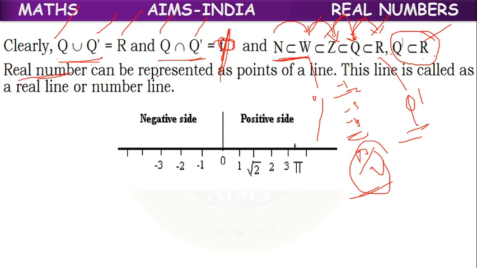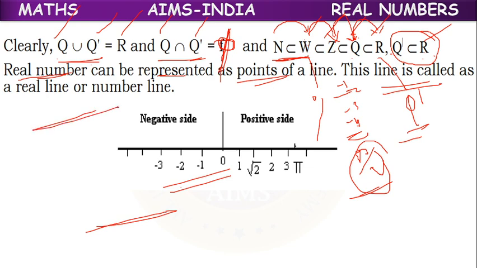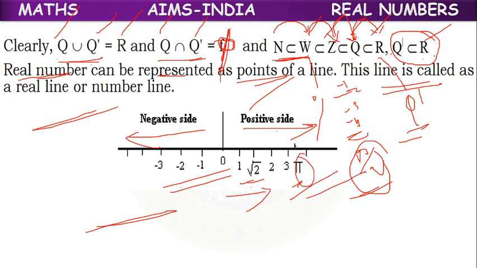Real numbers can be represented as points on a line. That's why it is called a real line or number line. Even root 2 we can represent on the number line. Its value is positive, that's why we represent it to the right of 0. To the right of 0 we have positive values, to the left of 0 we have negative values. Even pi, an irrational number, can also be represented on the number line.